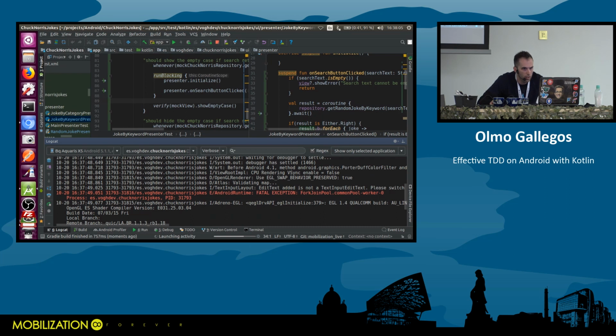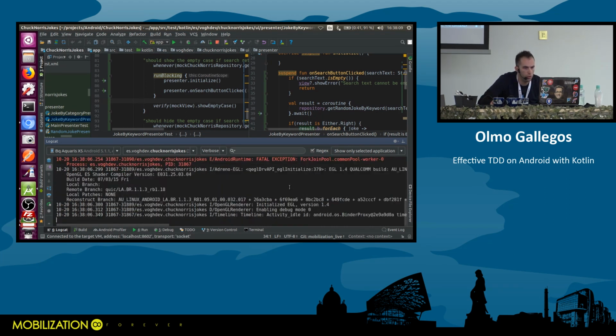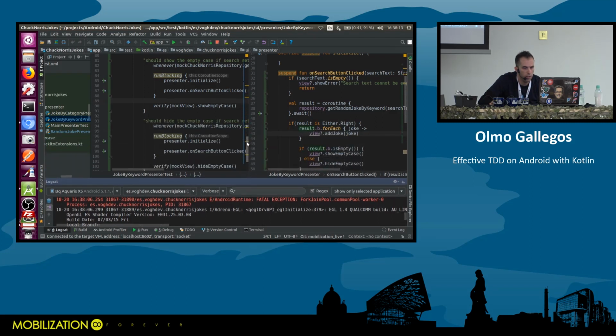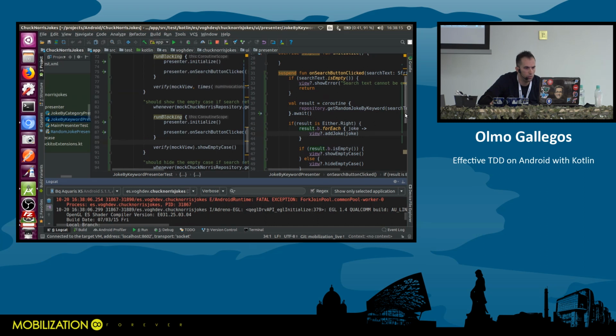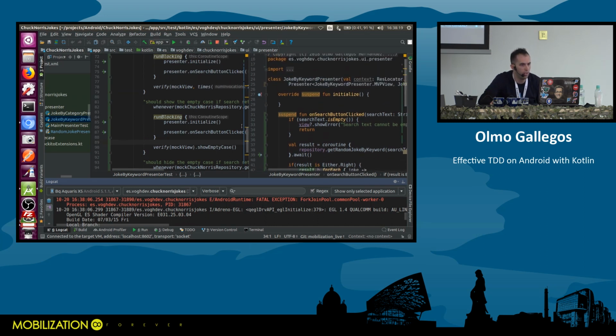Okay. Seems something related to coroutines. I'm probably not using a launch UI, or I'm not calling a suspend function, but okay. Well, I need to check it out.